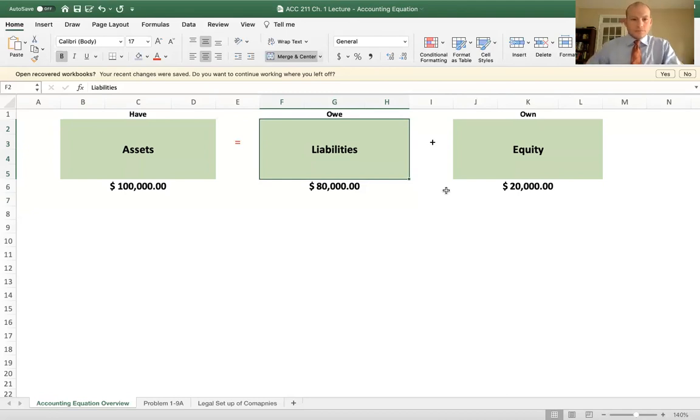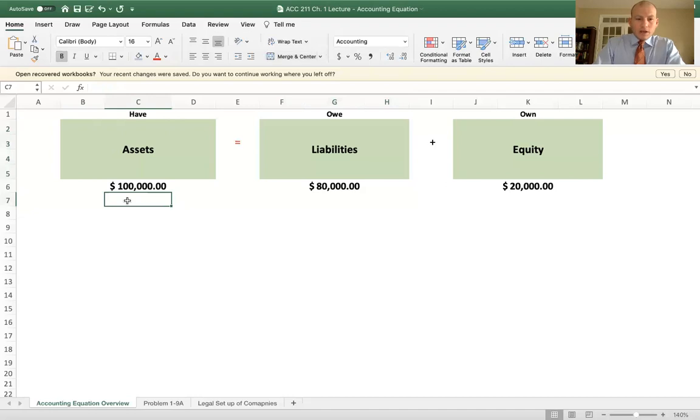Now, assets are what you have. Let's say we have, for example, a landscaping business. What are some things that a landscaping business could have, but they don't necessarily own? Well, the first one would be cash. Cash is something that you can have and not necessarily own. If I go borrow $10,000 from a bank, then I don't own that cash. I just have it. So I can either own the cash or I can borrow the cash, one of the two.